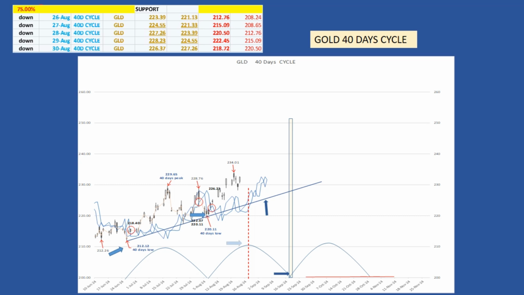Technically, the peak of this 40 days cycle should form on the left part of the cycle. The peak of the cycle is represented by the red dashed line. The August 20th high at 234.01 is now the 40 days peak. If the gold market does not make a new high in the next few weeks, then this will also be the 80 days peak. If that's correct, then we can expect the gold market to start a correction very soon. We will know the correction is underway when the gold market crosses below its 20 days cycle line.